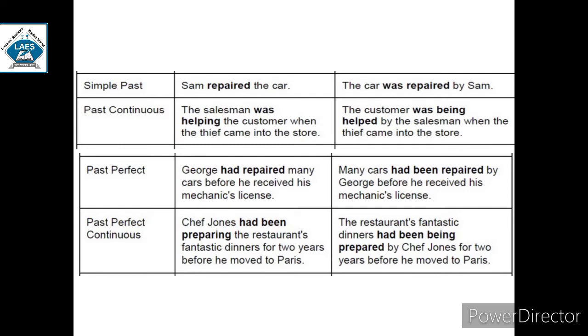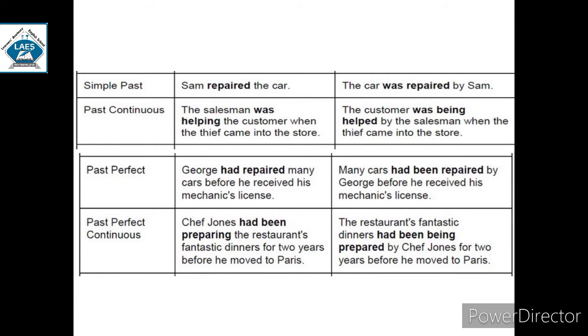Let us see some examples of past tense. Simple past. Sam repaired the car. The car was repaired by Sam. Past continuous. The salesman was helping the customer. The customer was being helped by the salesman. Whenever there is a continuous, you need to add being after was.